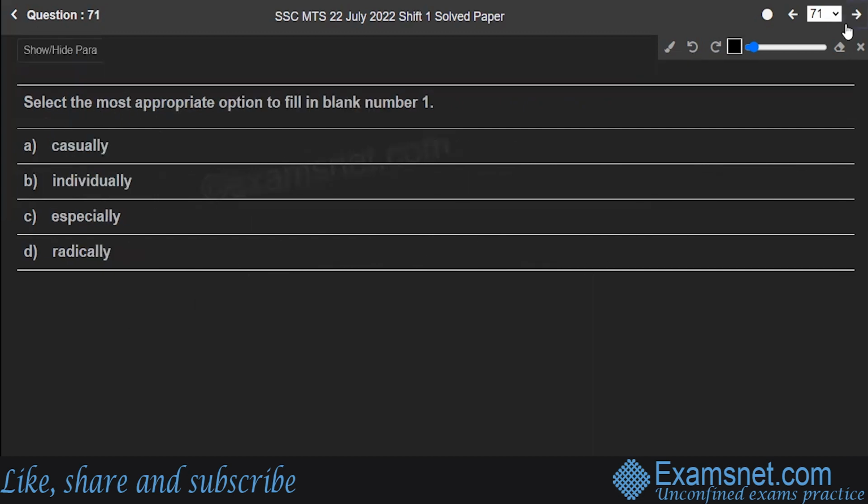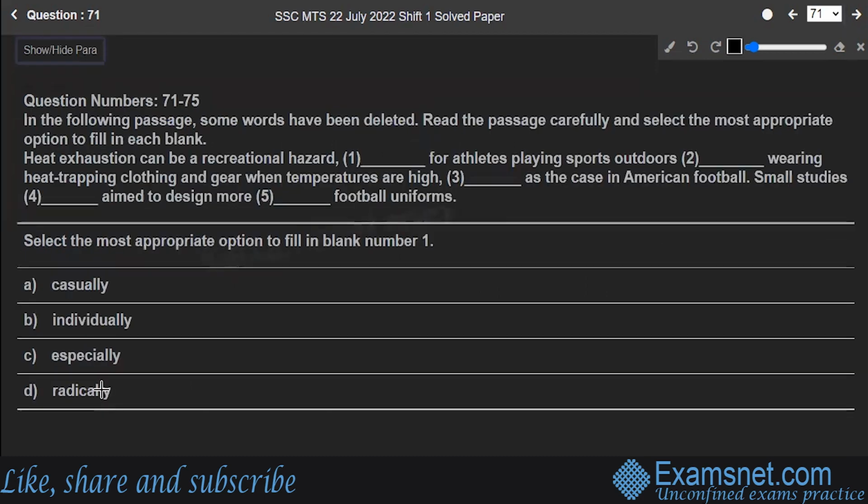Hope you're clear. Next is question number 71. Here is a para which is given to you. You have to read the para. The para will contain 5 blanks, and questions 71 to 75 will be on these 5 blanks only. So you just have to read the paragraph and find out which option will correctly fill in the blank. Hope you're clear with the format. So let's go with the first blank.